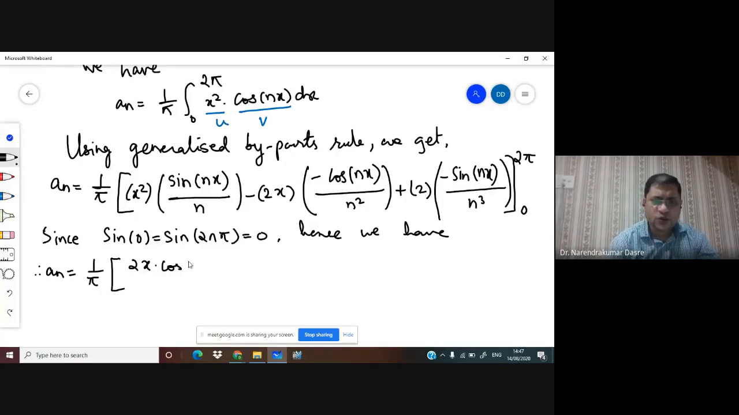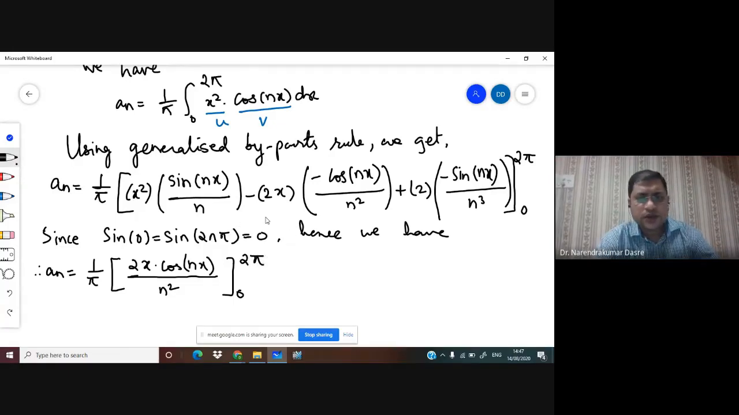So we have 1 upon pi. Now if I apply 2 pi, it will become 2 into 2 pi into cos of 2n pi upon n square, and minus this is 0. Okay, 0 because we have x here. If you put the value of x equal to 0, this term will go to 0. So you can see we were having initially 6 terms. So 3 terms with the 2 limits, so this would have been 6 terms.